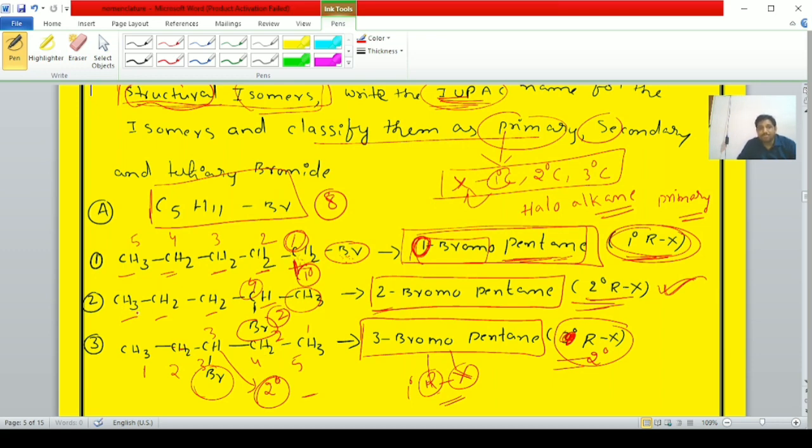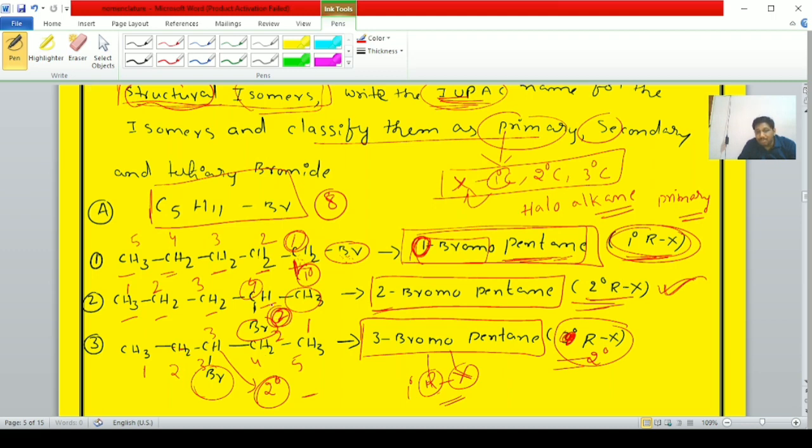Second compound: CH3, CH2, CH2, CHBr, CH3. The IUPAC name is 2-bromopentane, because the bromine atom is present at the second carbon. If we number from one direction, it gets the fourth position, but from the other direction it gets the second position.